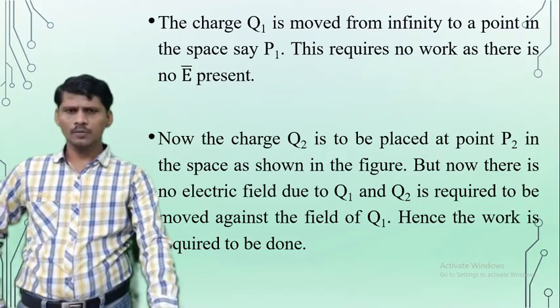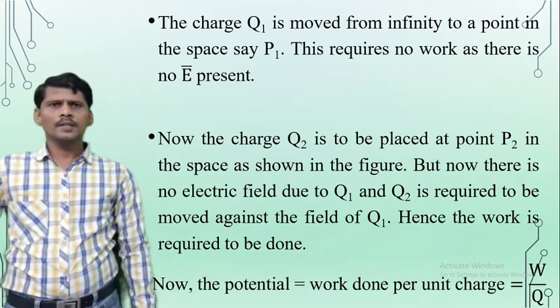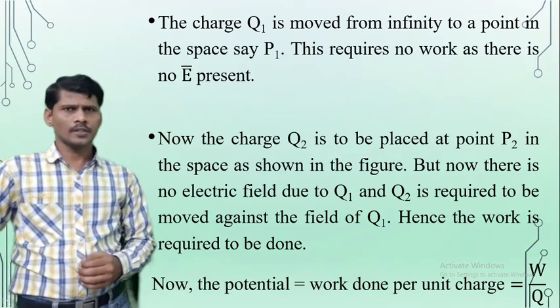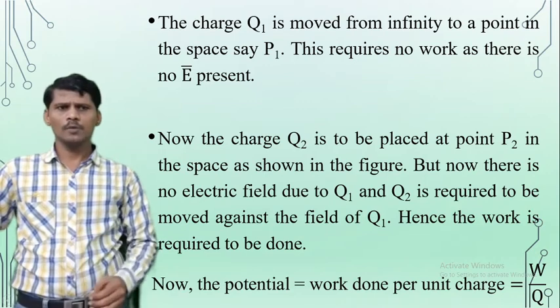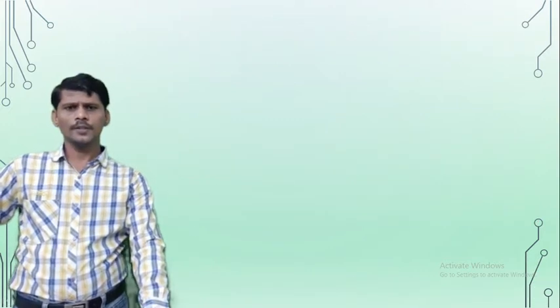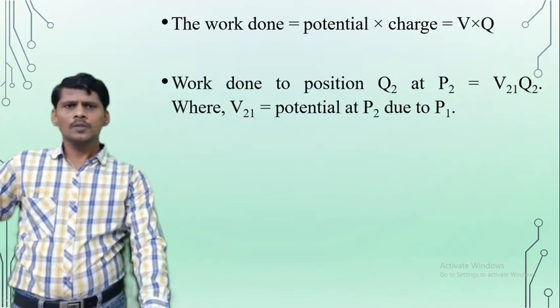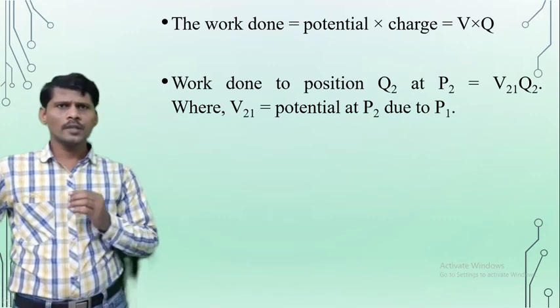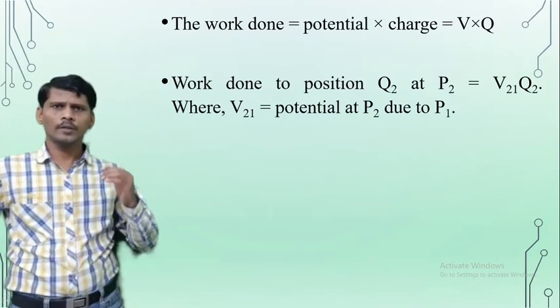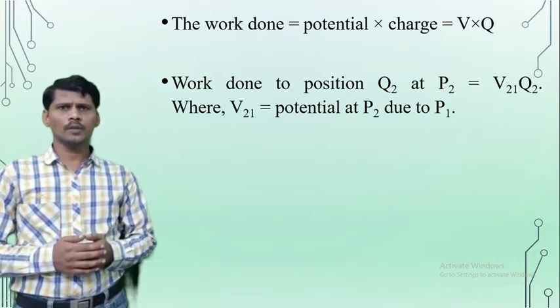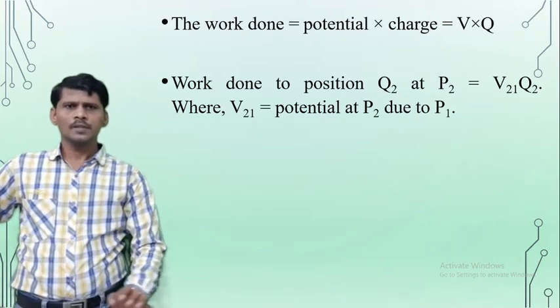We know that potential is defined as work done per unit charge. So from this equation, the work done W is equal to potential into charge. Now here the charge Q2 is moved from infinity to point P2, against the field of Q1, so some work is done.